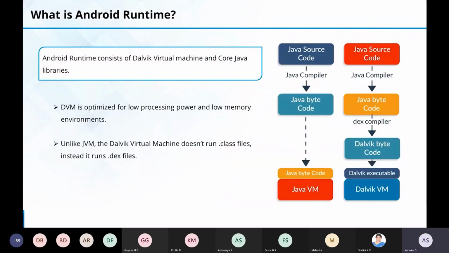So the next important thing is, what is Android runtime? As I told you, Android runtime consists of the Dalvik virtual machine and core Java libraries. So this is a comparison of how we are going to compile Java and Android. See, even Android is developed using Java only. So even Android will be Java code only, but there is a difference.